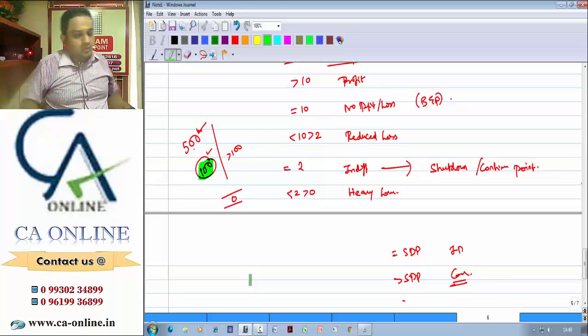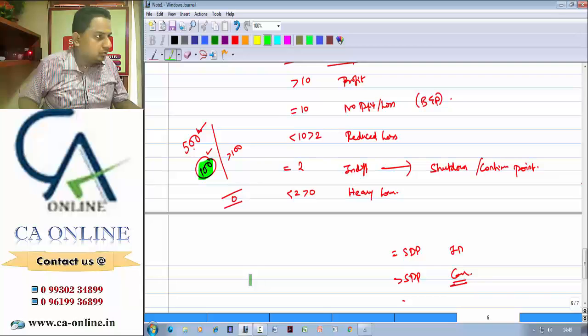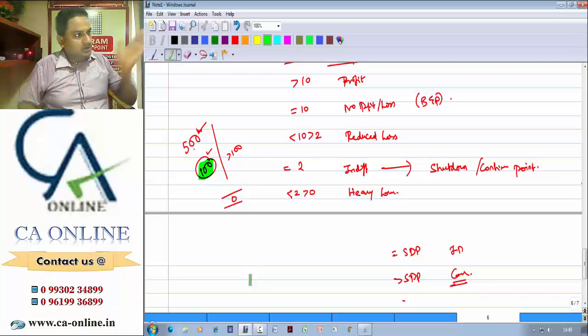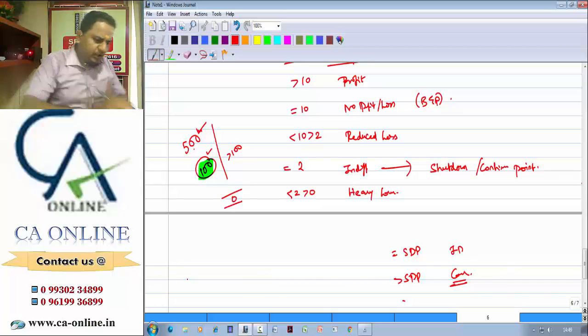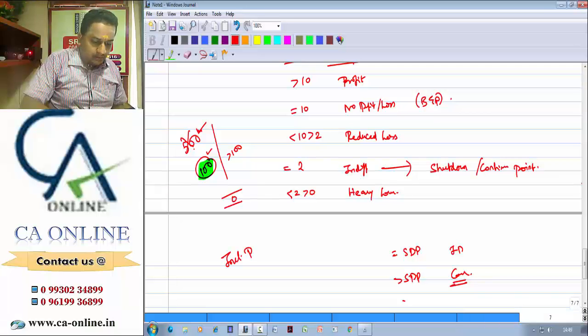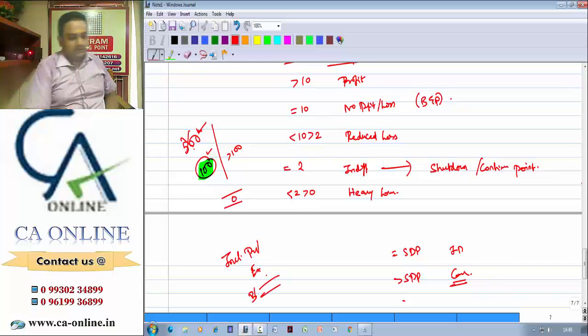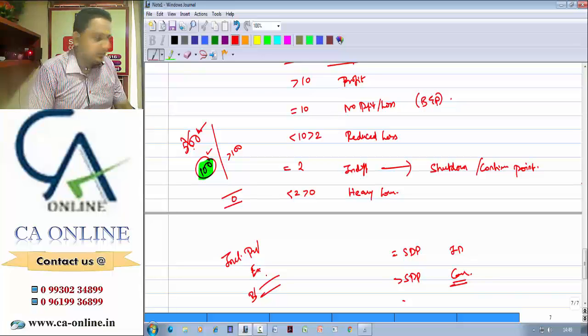Is that clear? The same information you can use for AS number 2, in the shutdown point, and in relevant costing also. In relevant costing, you can ignore all the historical information. You can simply compare incremental benefit and incremental expenditure or loss. You will get a net benefit or expenditure. If it is beneficial, you can proceed, otherwise you can ignore.